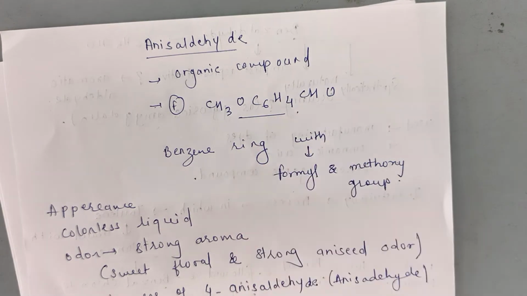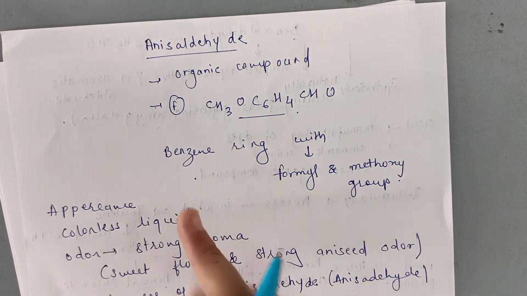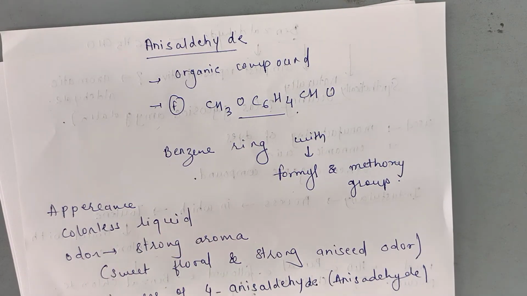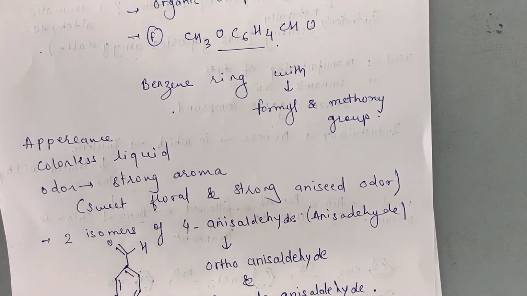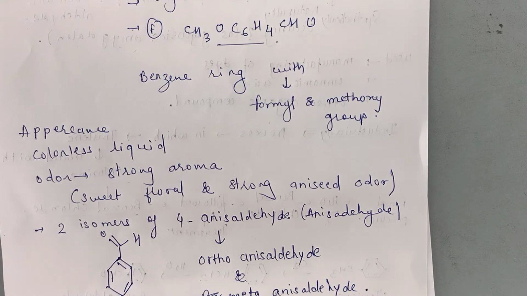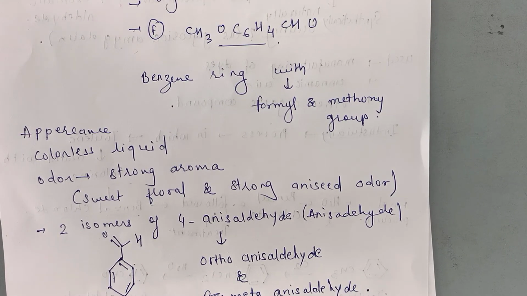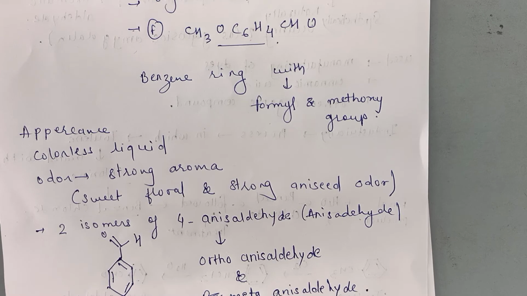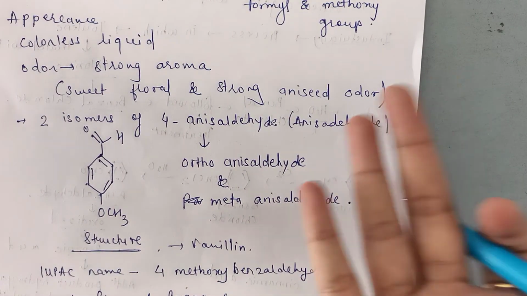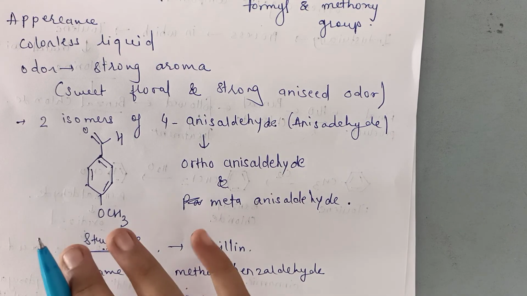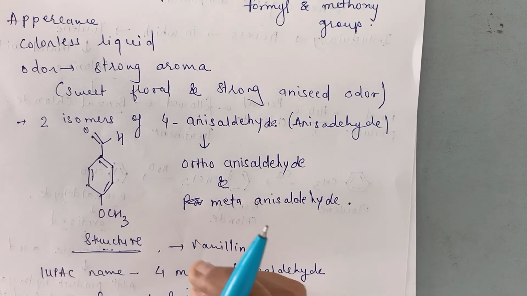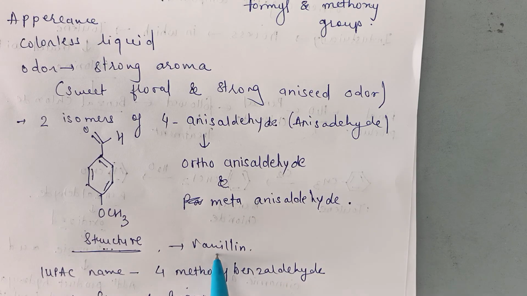Once again, it is an organic compound. Its molecular formula is CH3OC6H4CHO. Then it is a benzene ring with formyl and methoxy groups. Its appearance is a colorless liquid. Its odor is a strong aroma, sweet, floral and strong aniseed odor. Then two isomers of 4-anisaldehyde, you have ortho and meta-anisaldehyde. This is its structure, which is quite related structurally to vanillin.